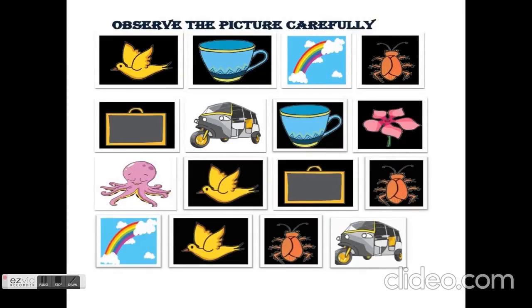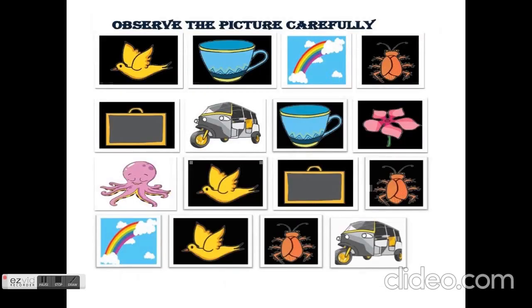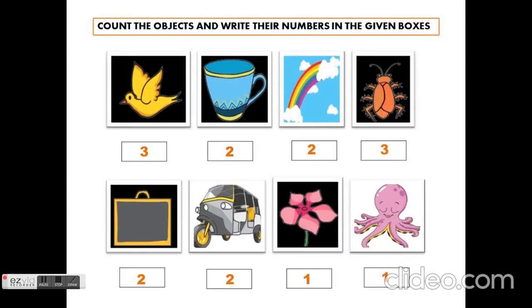Next is a flower. Now let's see how many flowers are there. In the first line there is no flower. In the second line one flower is there. In the third line there is no flower. And in the fourth line, no flower. So total 1 flower. How many flowers? 1 flower. Next is an octopus. How many octopuses are there? In the first line there is no octopus. In the second line there is no octopus. In the third line one octopus is there. In the fourth line there is no octopus. So total 1 octopus.